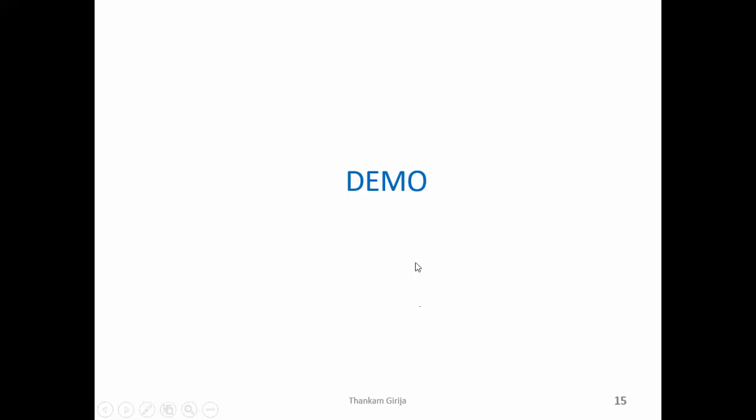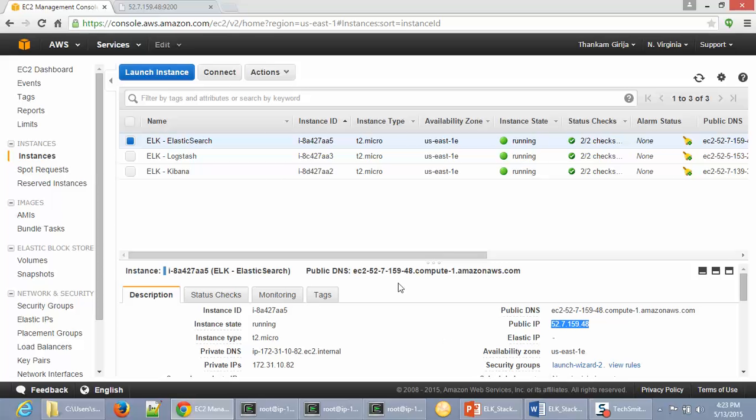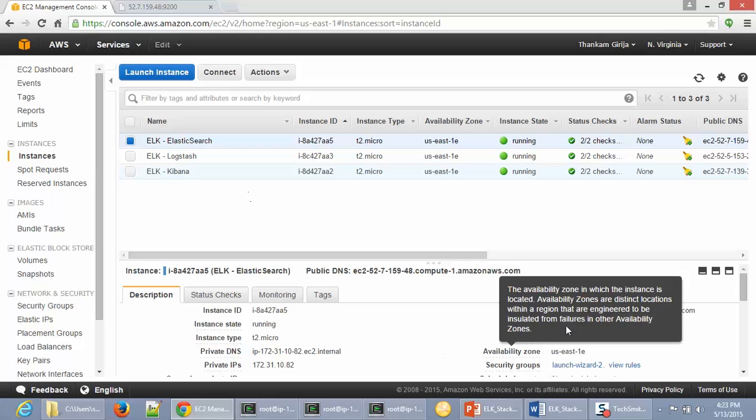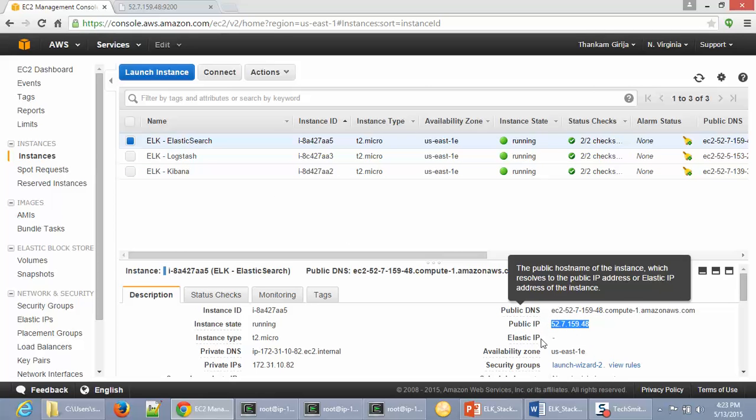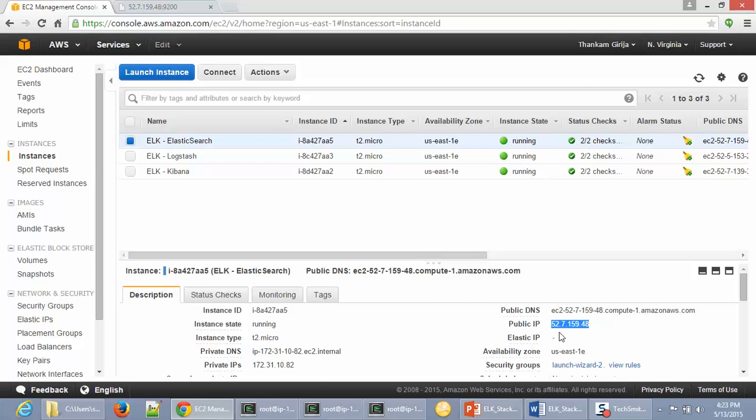So next one is the demo, where I'll show the complete flow of getting the data, filtering them, and displaying it in Kibana. So I'm going to begin with my AWS servers, and I have 3 servers, one for Elasticsearch, Logstash, and Kibana. And for the purpose of the demo, I have all of them configured to a security group which has inbound and outbound traffic open to all. And from the AWS dashboard, I can access the public DNS and IP, which we will use later.